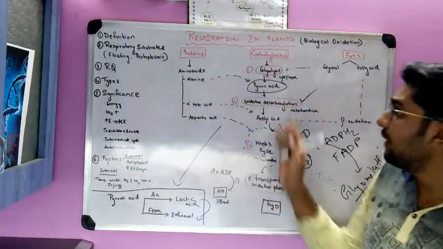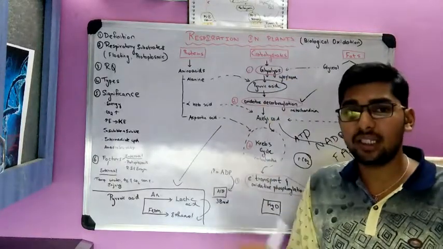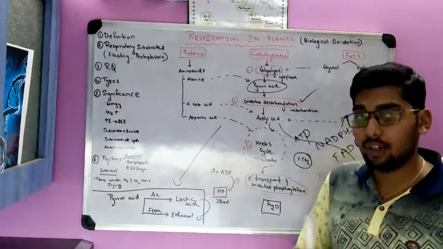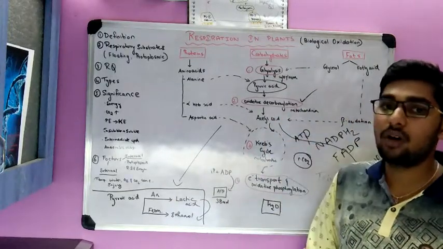So this is the complete respiration in case of plants. Aerobic respiration and anaerobic respiration, which is very important for the sustainability of life. For life to develop, respiration is very important.